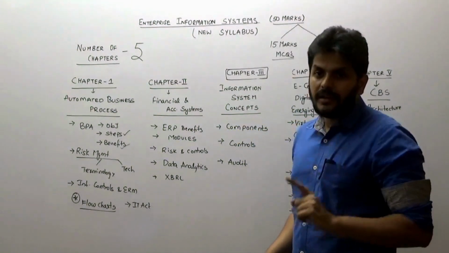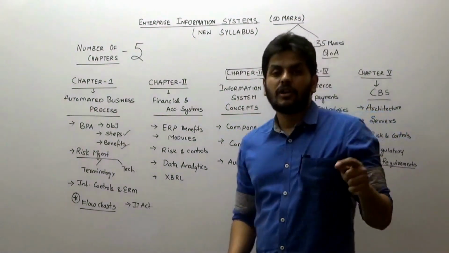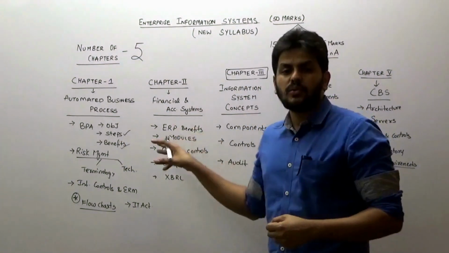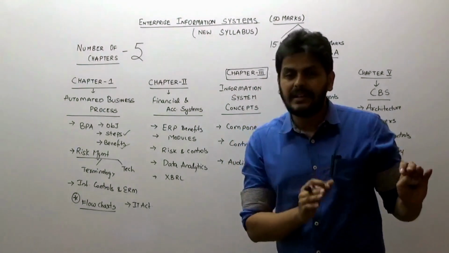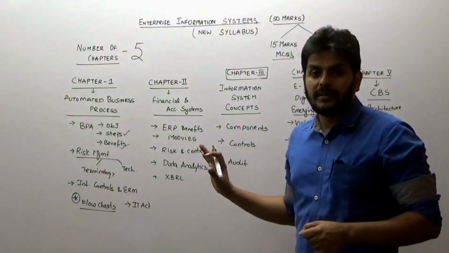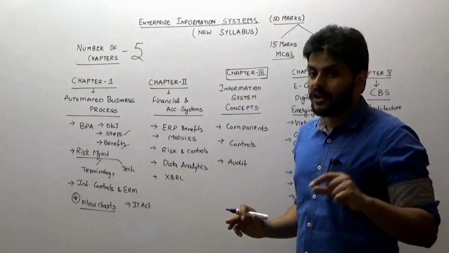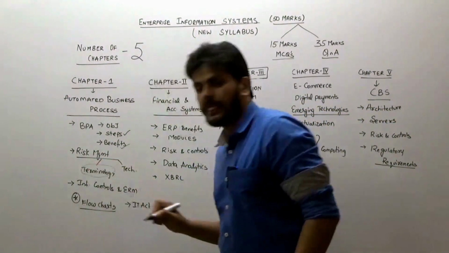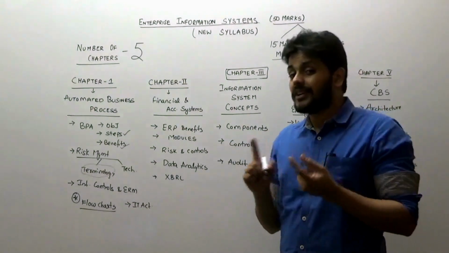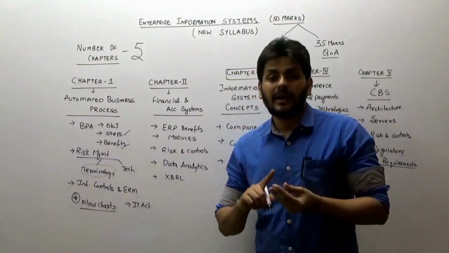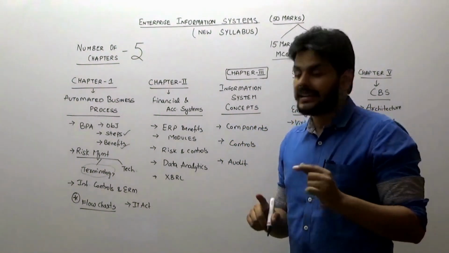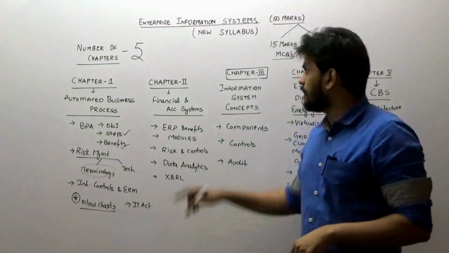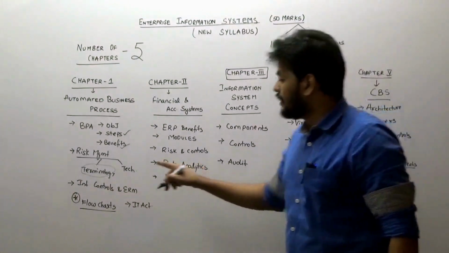Then a new introduction, because the syllabus got revised for the May 2020 exams a little bit in EIS. Some new additions and some parts were deleted, but more additions were there. And one of those topics where a lot of additions were there is the risk management terminology. So there are words like asset, threat, vulnerability, exposure, attack, likelihood, all those were introduced. They can either come as a short answer or an MCQ. That is a new topic.